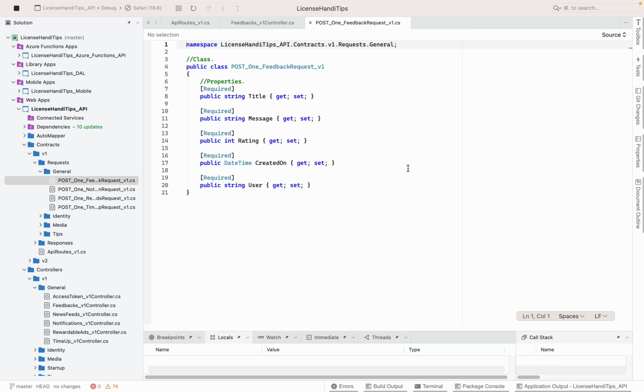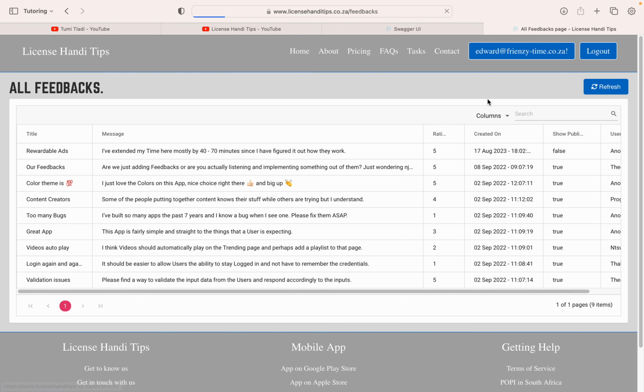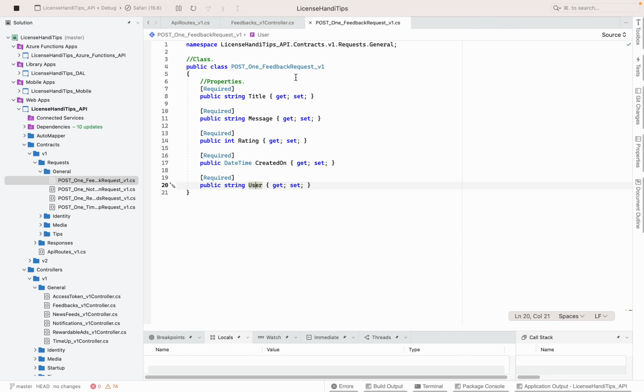But my database, it's called the feedbacks, right? It expects a title, it expects a message, the rating, when it was created, and the user. You need to know who the user is, right? Like the way you are seeing it right here. Let me just refresh to keep this session alive. There we go. Cool. So this is the request. I'm expecting this from the user.